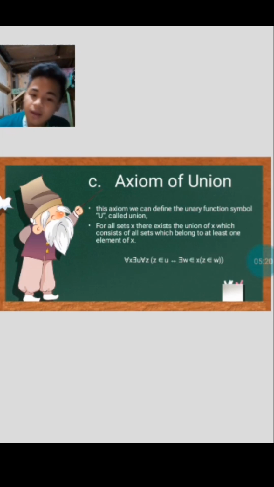So informally, for all sets X, there exists the union of X, which consists of all sets which belong to at least one element of X. So for example, the union of the elements of X.